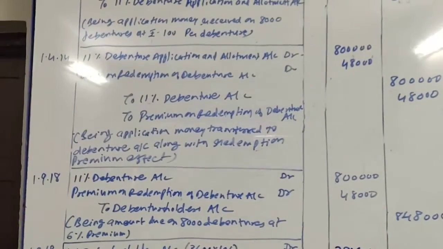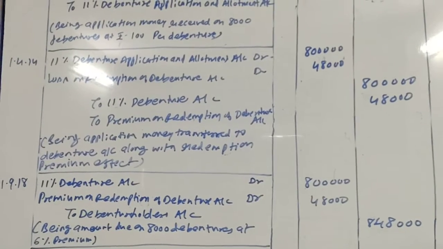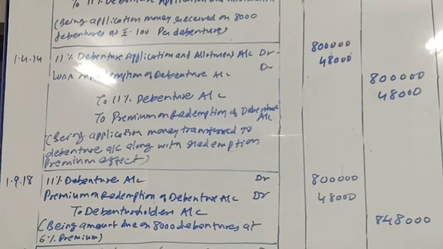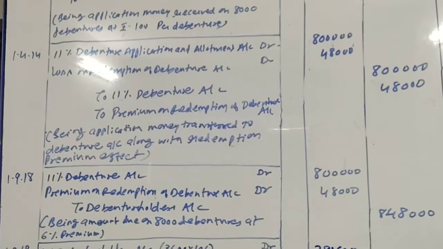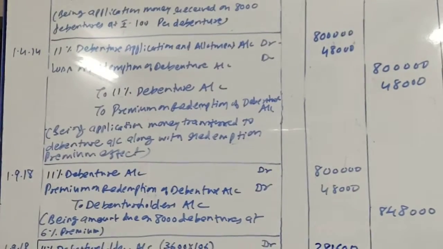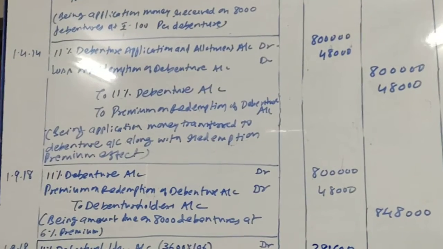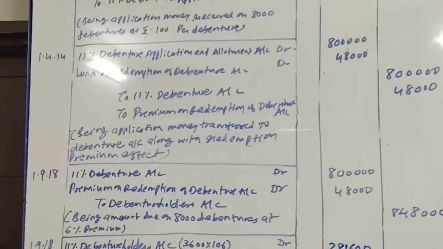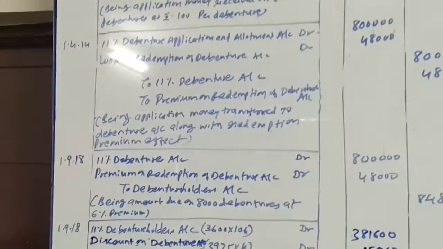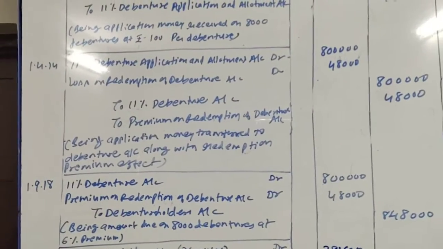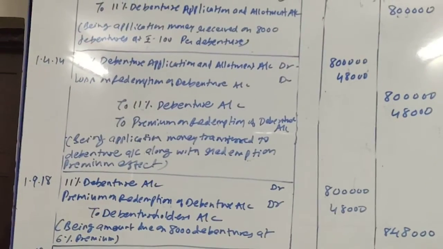Now friends, here 3 options were given to the debenture holders, and few opted for option 1, few for option 2, and the remaining for option 3. So first of all, we will calculate who has opted for new 7% debentures, which was option 3. It is mentioned there that 3,600 debenture holders opted for option 3, that is new 7% debentures.